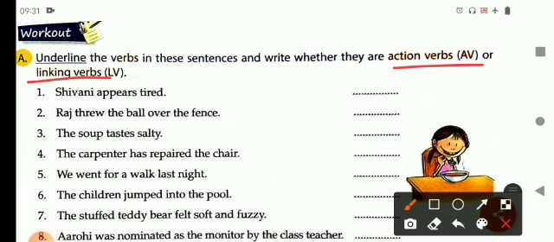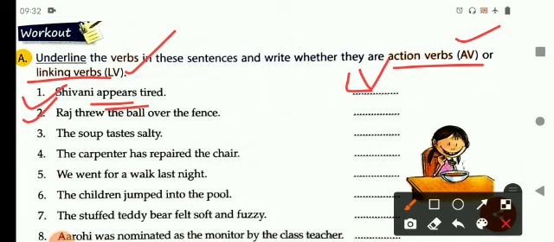If they are action verbs, you will write AV, and if they are linking verbs, you have to write LV for them. Okay, the first one is Shivani appears tired. Here it is a linking verb. So here we'll write LV.